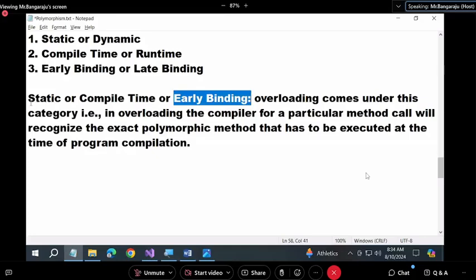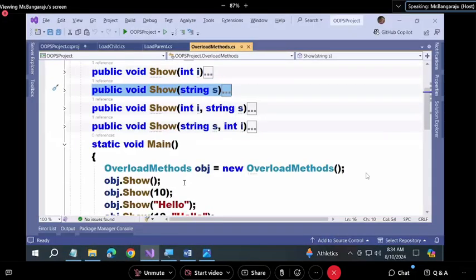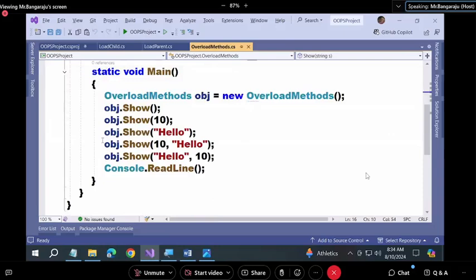Then why are you using this word static, sir? The reason for using static is, now tell me, this call is bound with a show method which takes a string as a parameter. Am I correct? Are there any changes in the future? Come on, answer me. Are there any changes to this in the future? No change. The same method will execute every time.